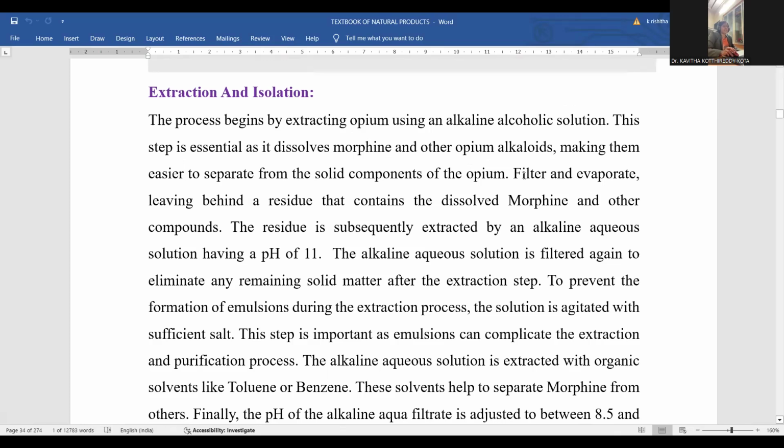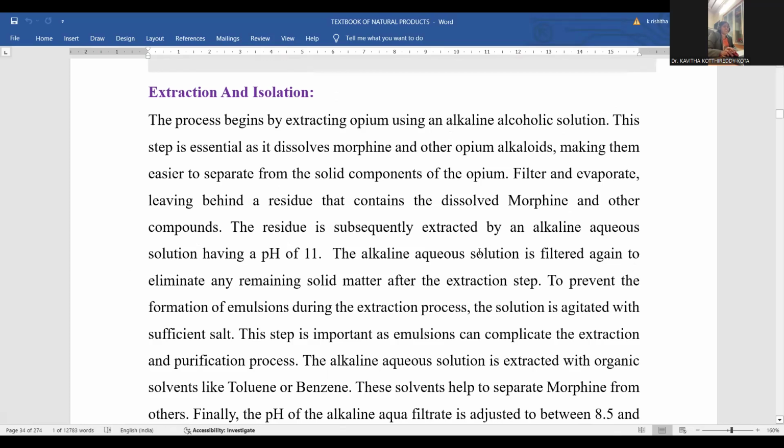Right, filter. Whenever you're filtering, the solid remains on the filter paper, and the liquid extract of the morphine will be separated. Whenever you're evaporating that, alcohol being highly easy to evaporate, that is the reason the morphine remains in the petri dish and the solvent is immediately evaporated, leaving behind the residue that contains the dissolved morphine within.